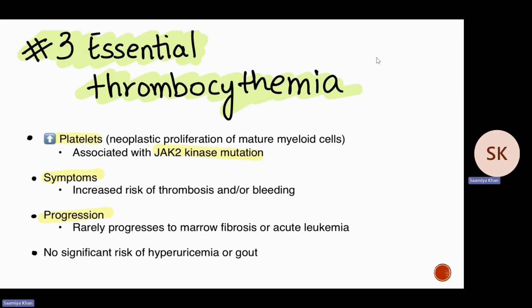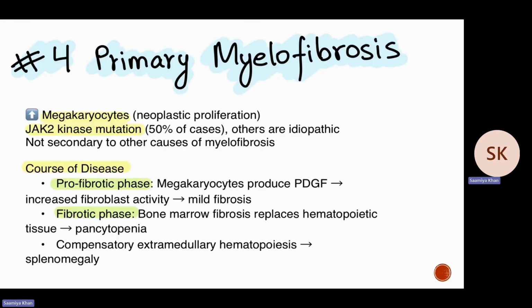Then we're coming to essential thrombocythemia. In essential thrombocythemia, there's an increase in number of the platelets, and that is also associated with JAK2 kinase mutation. This can increase the risk of thrombosis or bleeding. It rarely progresses to myelofibrosis or acute leukemia, and there's no risk of hyperuricemia or gout because the nucleic acid content is low in platelets. That's why.